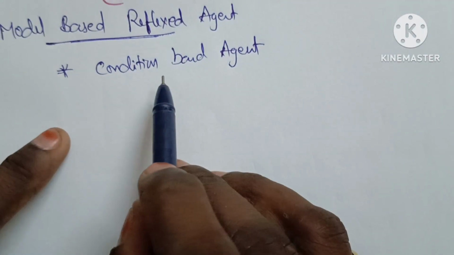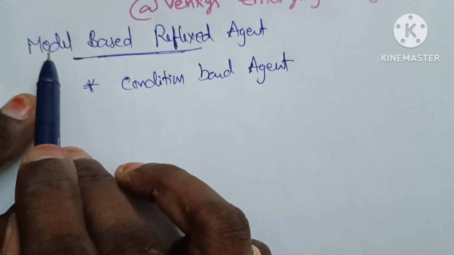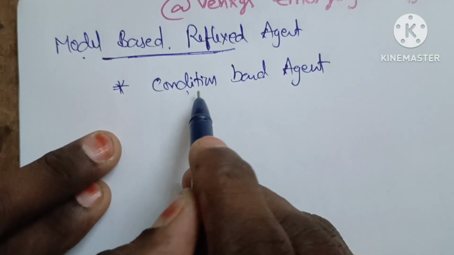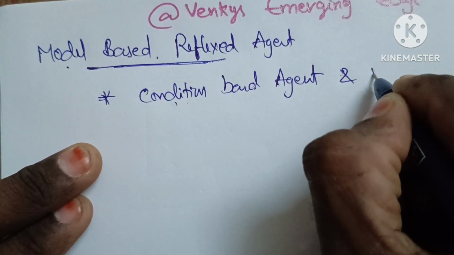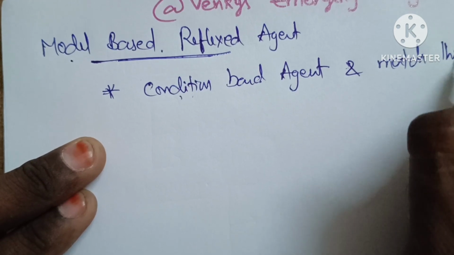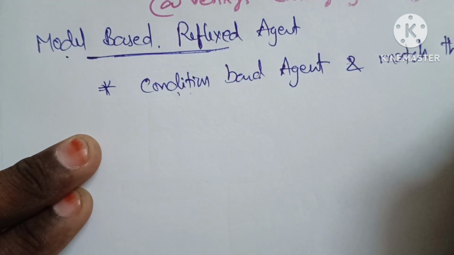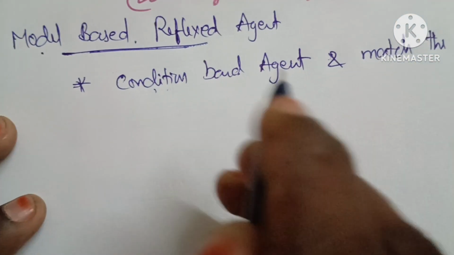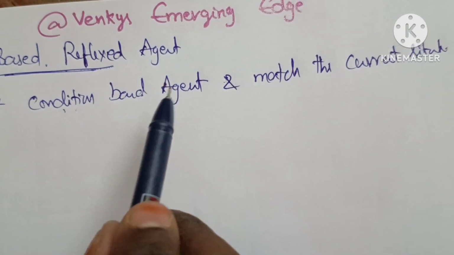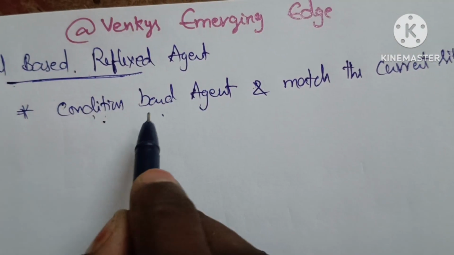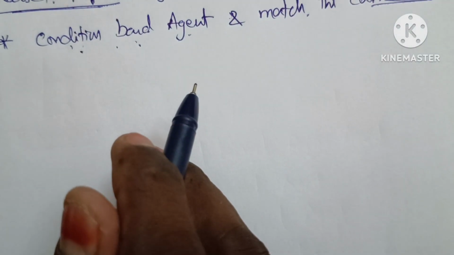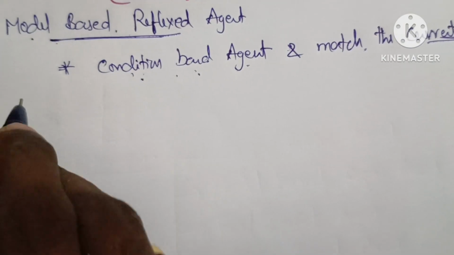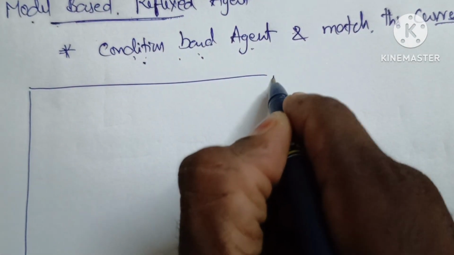That means the simple reflex agent and the model based agent both use conditions, but here it is a condition based agent along with matching the current situation. This is also very important. So the simple reflex agent is only based on condition, but the model based agent is condition based along with matching the current situation. So here we can see some architecture diagram. Then people can easily understand the agent.